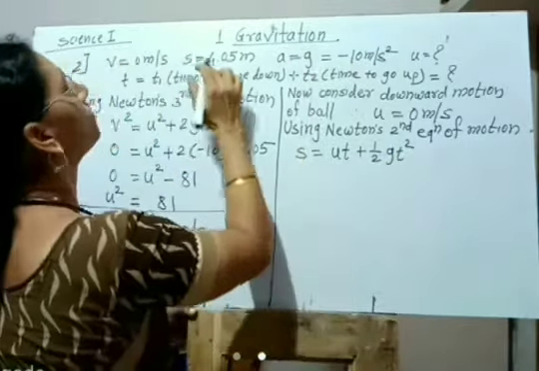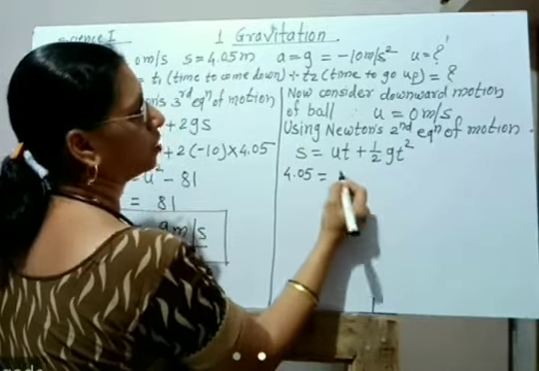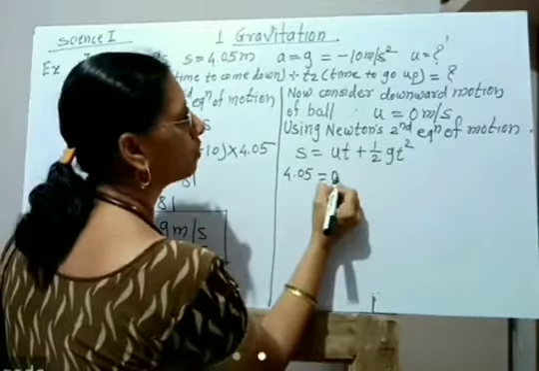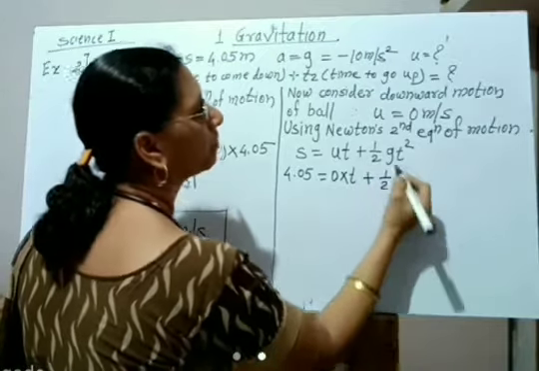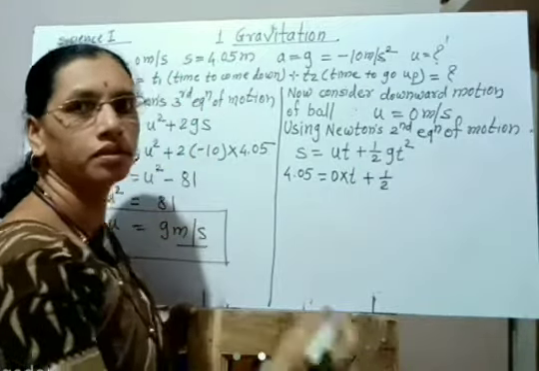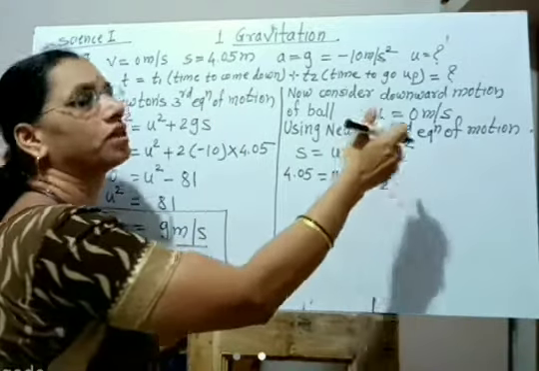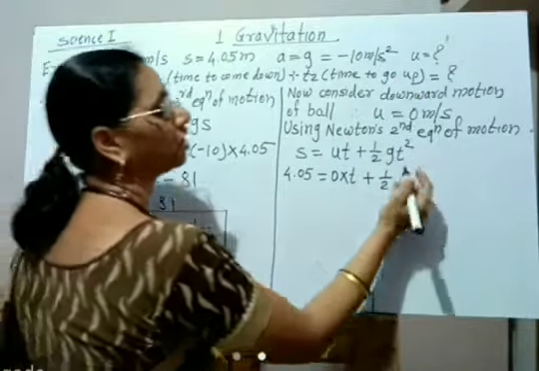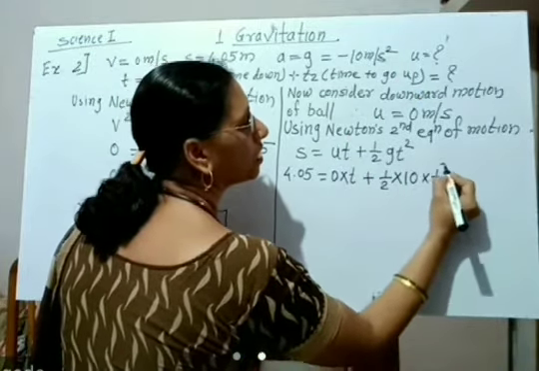Then the value of s, 4.05, is equal to u, the velocity u, it is 0, into t plus 1/2 g. For downward motion g is always positive. For upward motion it has to be taken negative, but we are considering downward motion here, therefore g is positive, into t square.